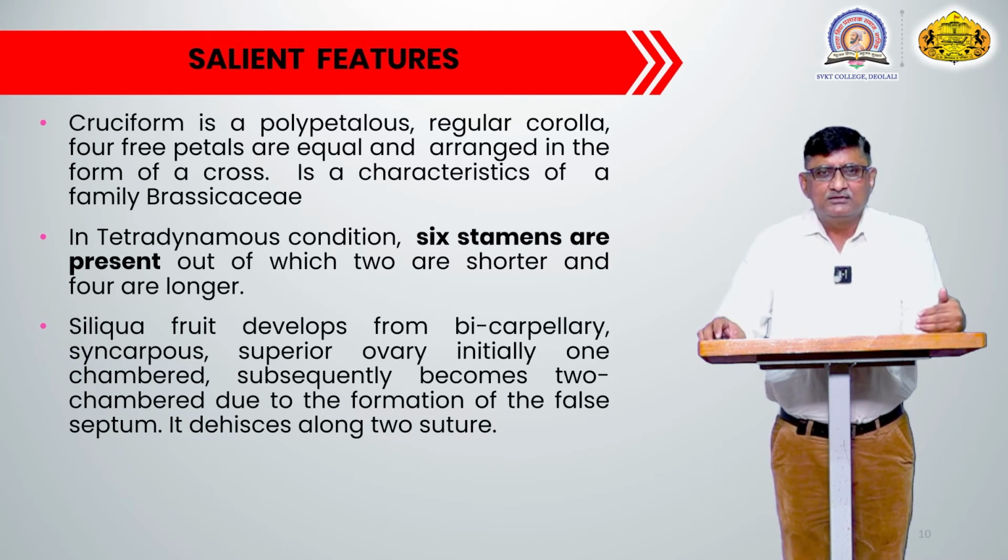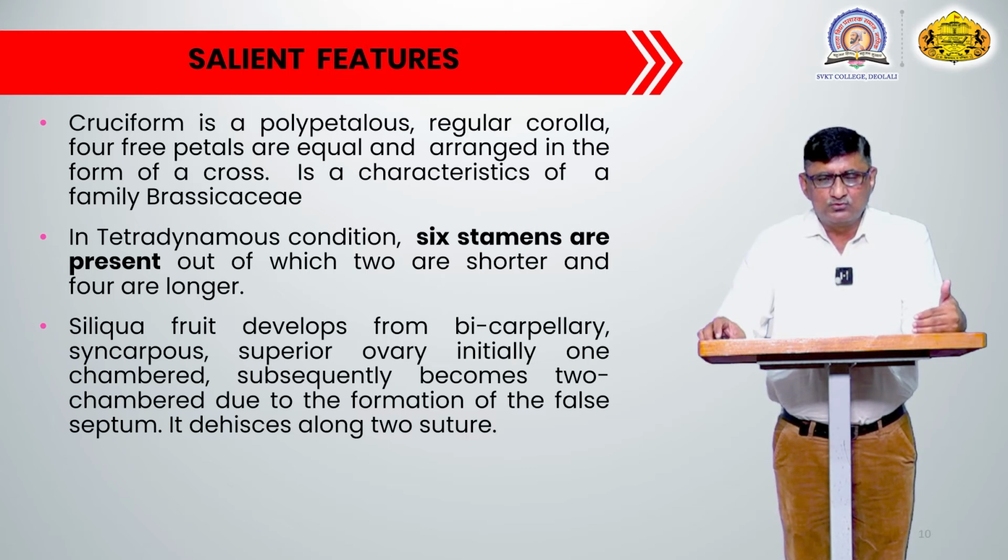Another salient feature is the kind of fruit. The fruit is a special kind, named siliqua. This siliqua fruit develops from a bicarpellary syncarpous superior ovary. Initially the fruit is one chambered, but subsequently becomes two chambered due to the formation of a false septum.